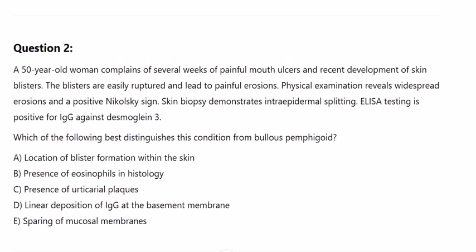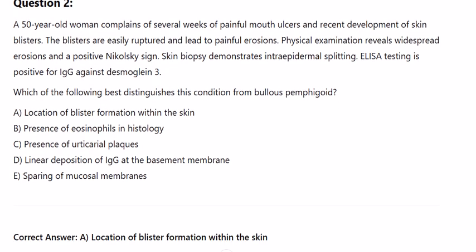Question 2. A 50-year-old woman complains of several weeks of painful mouth ulcers and recent development of skin blisters. The blisters are easily ruptured and lead to painful erosions. Physical examination reveals widespread erosions and a positive Nikolsky sign. Skin biopsy demonstrates intraepidermal splitting. ELISA testing is positive for IgG against desmoglein 3.